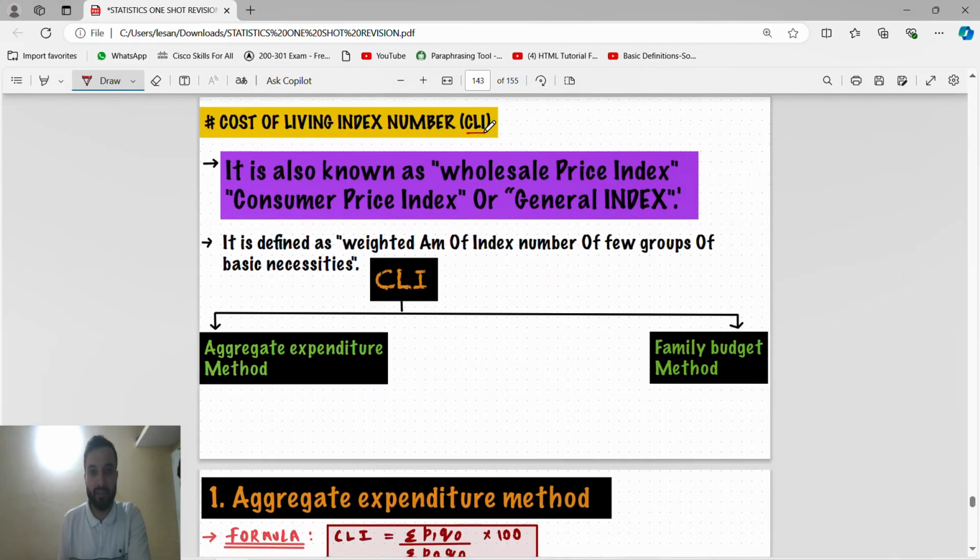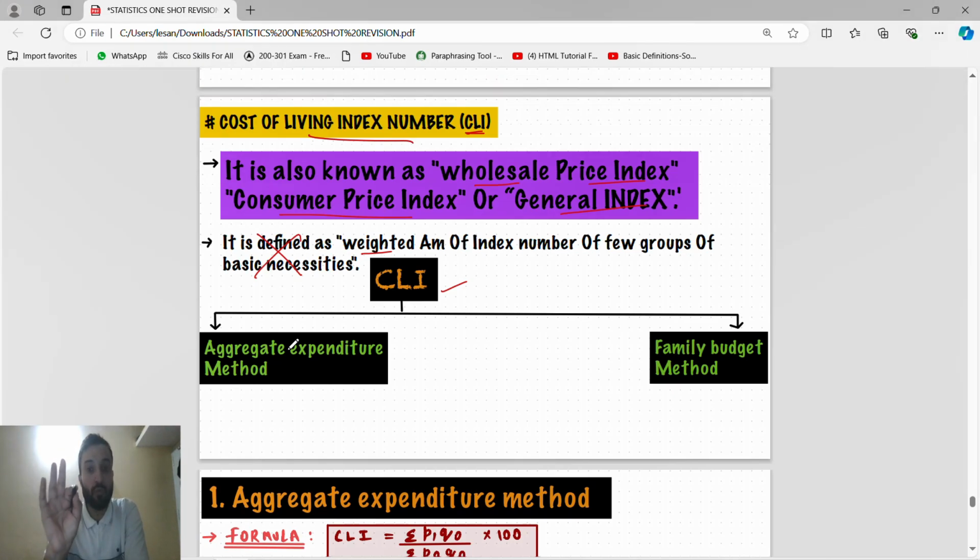Cost of living index number, CLI. It is also known as wholesale price index. It is also known as consumer price index. It is also known as general index. So it is defined as weighted arithmetic mean of index number of few group of basic necessities. This is not important. CLI, cost of living index, they can say cost of living index number, or they can say wholesale price index, consumer price index, general index, or aggregative expenditure method. This is all for cost of living index number.